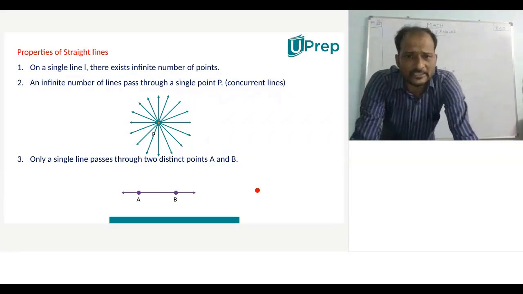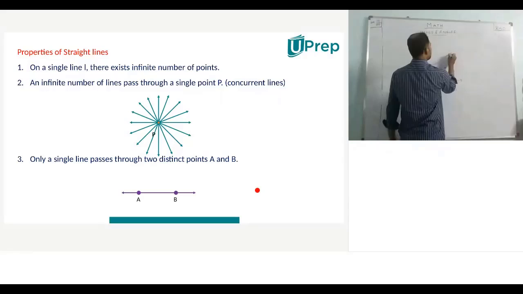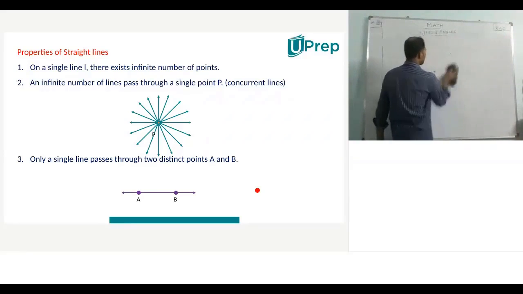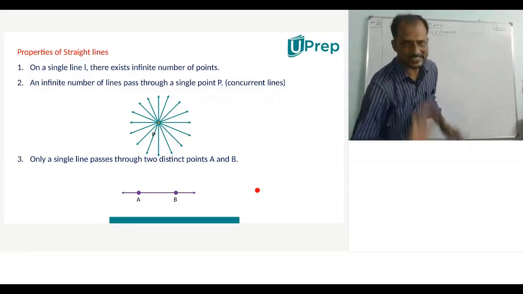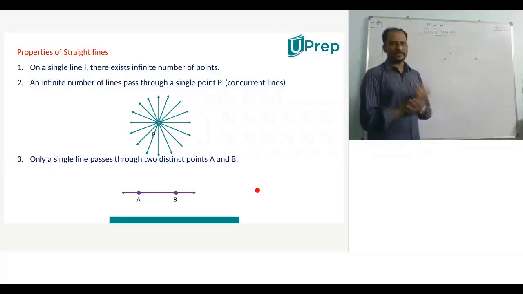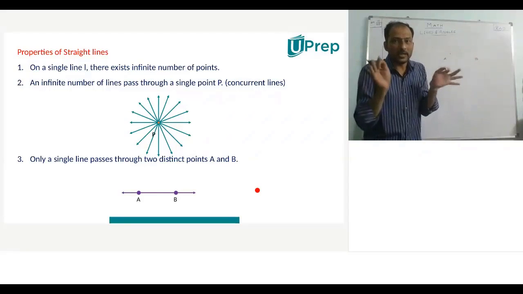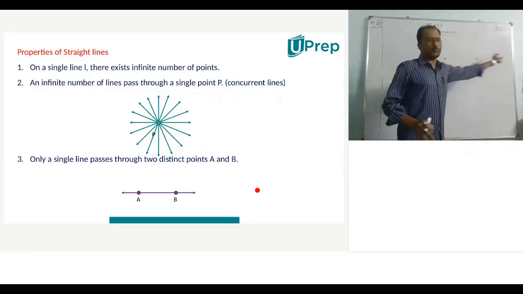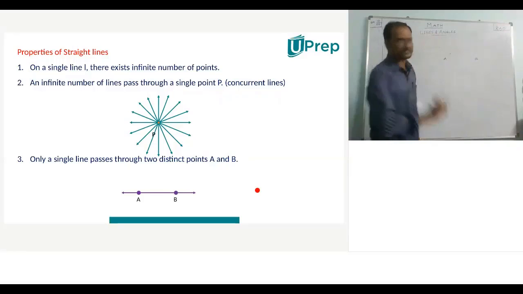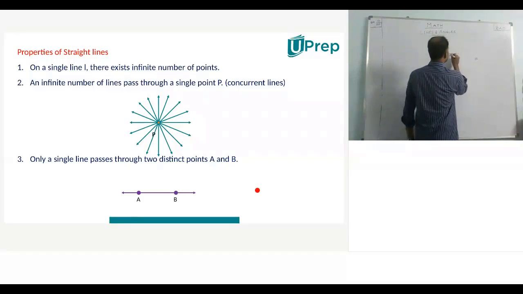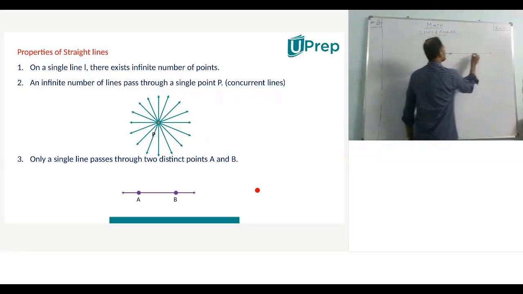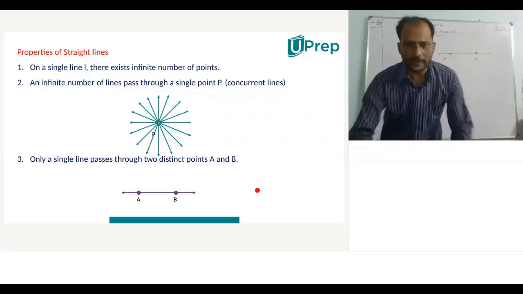Next, the third point is, for example, I took two different points which lie in the same plane, and I am naming it as A and B. Now tell me, how many lines will pass through these 2 points? Sir, only a single line. That's it. One and only one line will pass through these 2 points in a plane. So this is the third point.